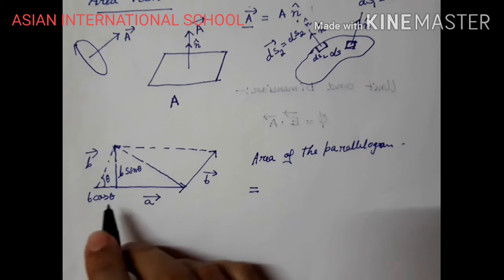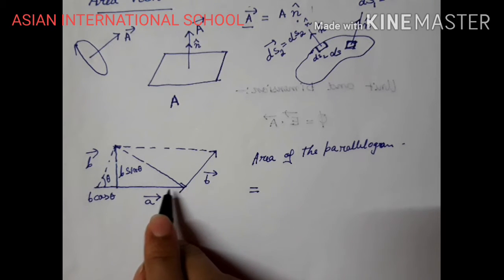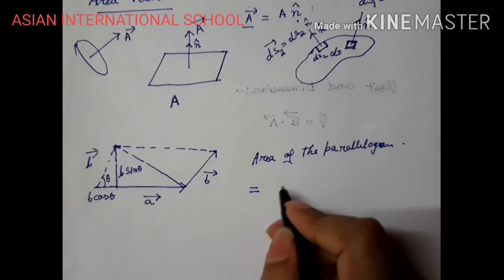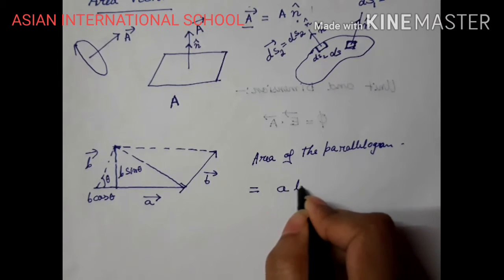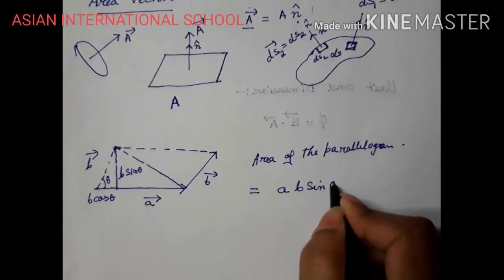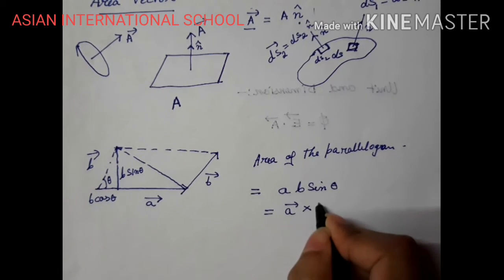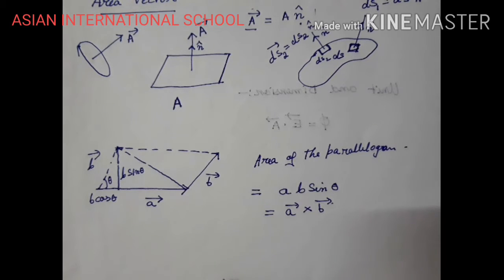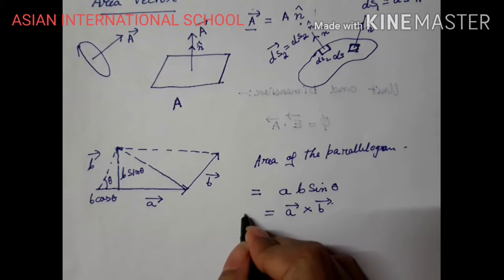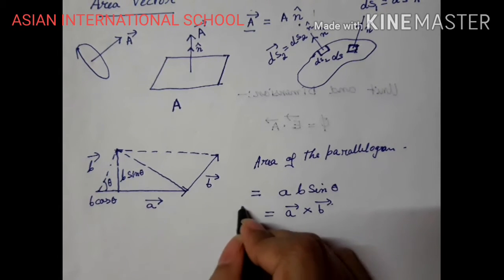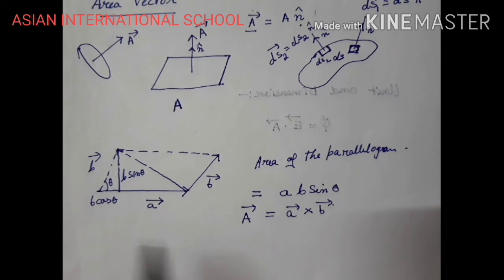Here my base is A, and the height is B sin theta. So I can write AB sin theta. Sin theta means cross product, so it will become A cross B. The total area of the parallelogram is represented by A vector cross B vector, right?